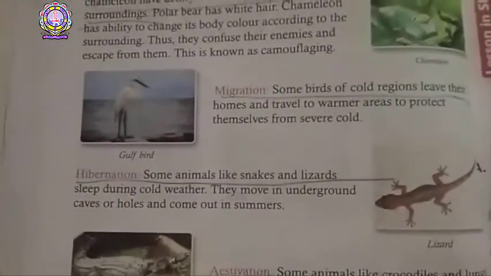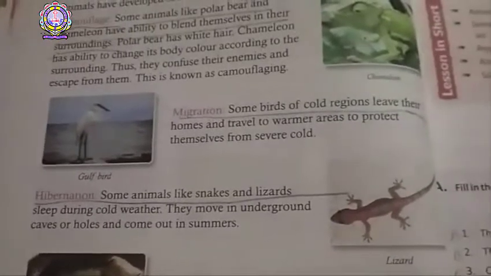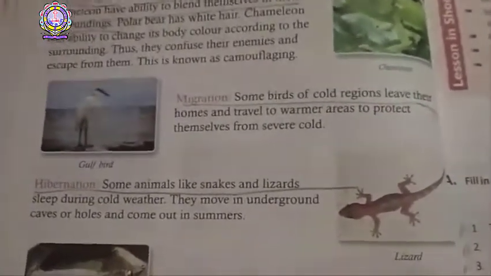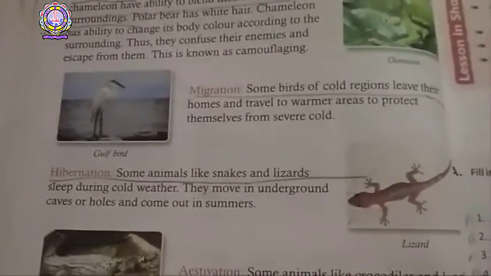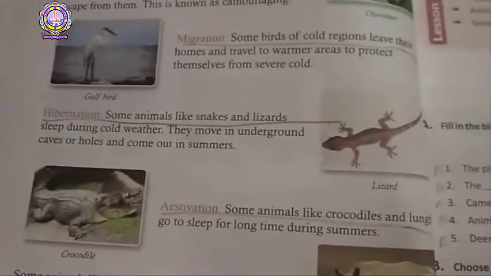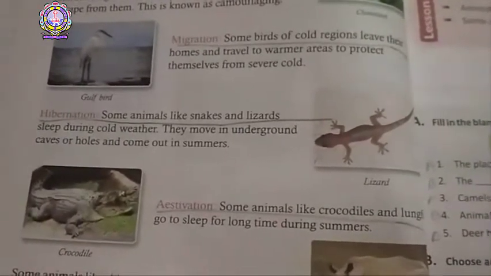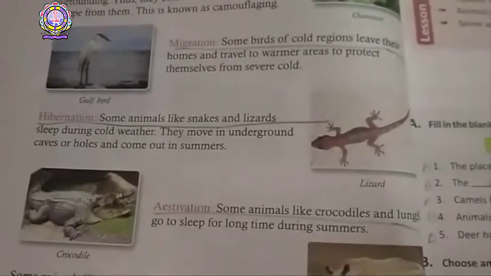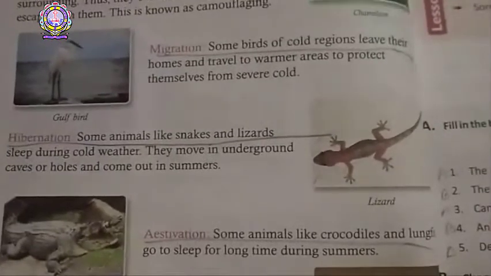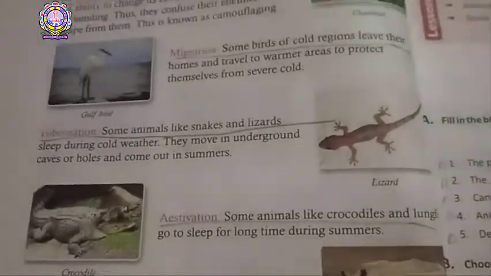Hibernation means winter sleeping habit. It means some animals sleep in winter for a long period to protect themselves from the winter and come out in summer. Estivation means summer sleep habit. Some animals, crocodile and lungfish, can sleep for a long time in summer to protect themselves from summer.